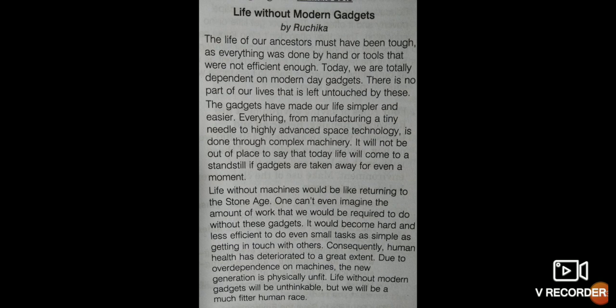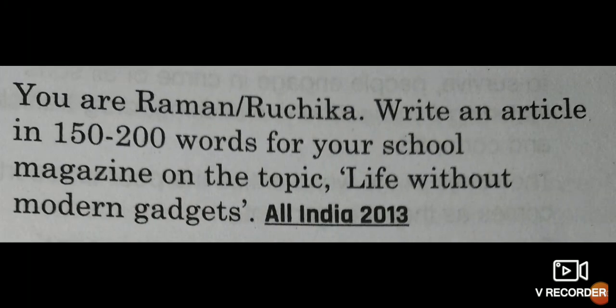So we have to give an eye-catching heading. The heading is eye-catching and then by Ruchika. So the writer's name is by Ruchika, and here we will get 1 mark for this. Then again you have to write the introductory part in the first paragraph. In the second paragraph, the information given, how useful modern gadgets are in today's life, in the modern era. And in the last paragraph you have to conclude, nothing else you have to write.